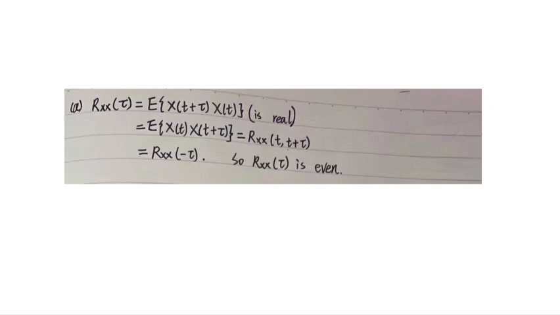First, we know x(t) is real wide-sense stationary. Then Rxx(τ) is also real. So we have Rxx(τ) equals E[x(t+τ)x(t)], which equals E[x(t)x(t−τ)], which equals Rxx(t−τ), and it's equal to Rxx(−τ). So when Rxx(τ) equals Rxx(−τ), we know that Rxx(τ) is an even function.